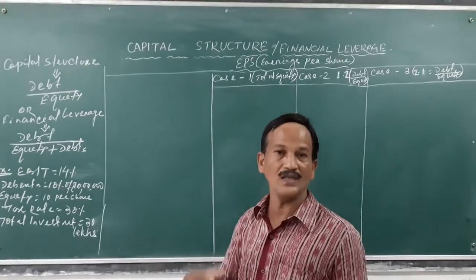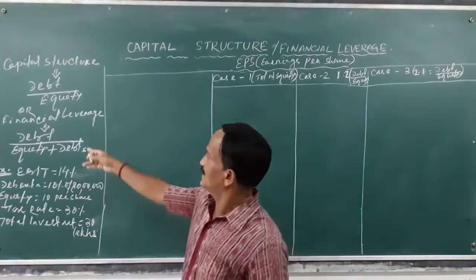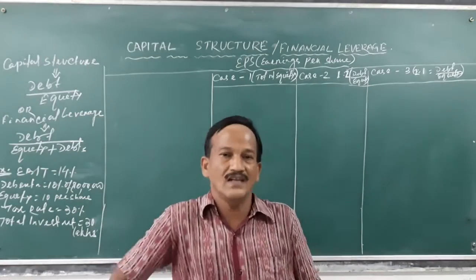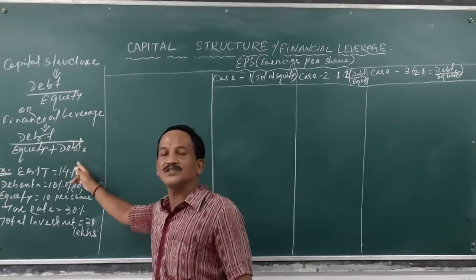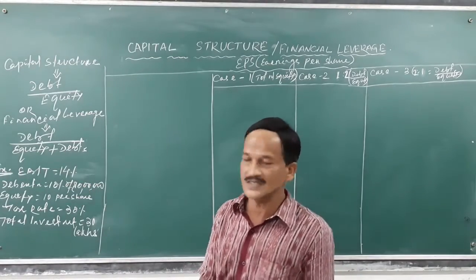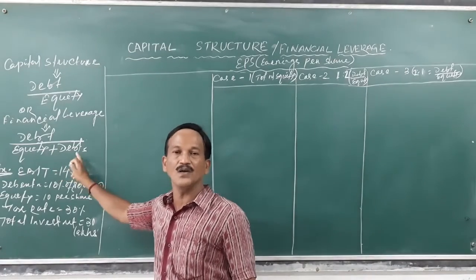If your return will be high, we will see in the examples that this capital structure can also be called the financial leverage. That is, the financial leverage is the debt funds by total funds investment. That means from long-term sources, the debt fund by total funds, that is equity plus debt funds.